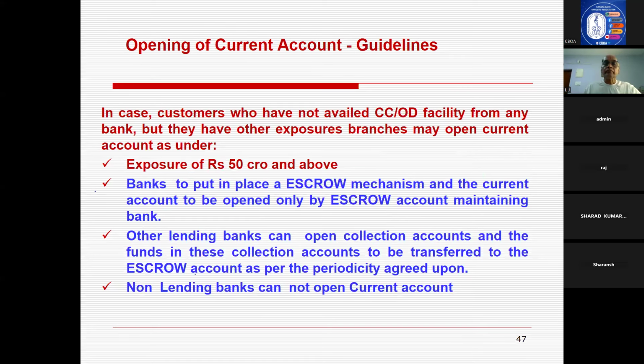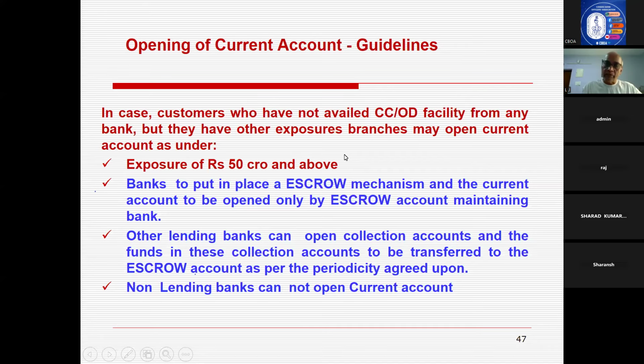Whenever there is a customer, you have to see whether the customer has any ODOCC facility from the banking system. Banking system means scheduled commercial banks. If they do not have an ODOCC facility but have other exposures from the banking system, who has to open the current account? In case the customers have not availed the ODOCC facility from any bank but have other exposure, banks can open current accounts as follows.